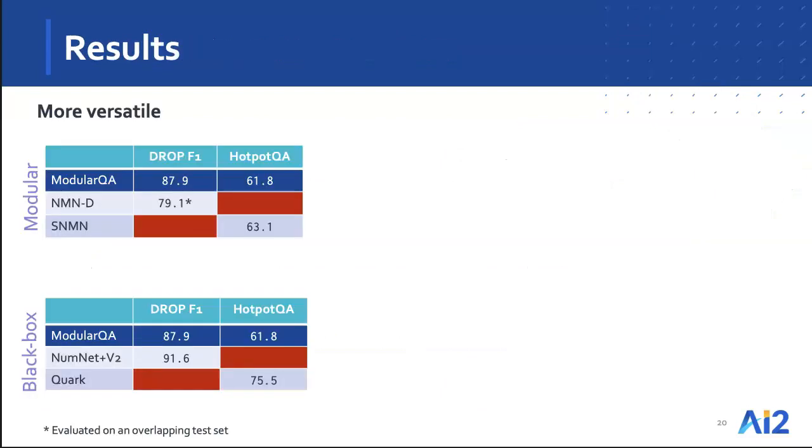Quantitatively, we compare our ModularQA system to dataset-specific models on both the datasets. And so unlike these previous systems, ModularQA is more versatile, where the single system works across both these datasets. And while being applicable to multiple datasets, it is still competitive with the dataset-specific modular approaches shown here. Compared to black box models, our system does lag behind, but it gains on other aspects.